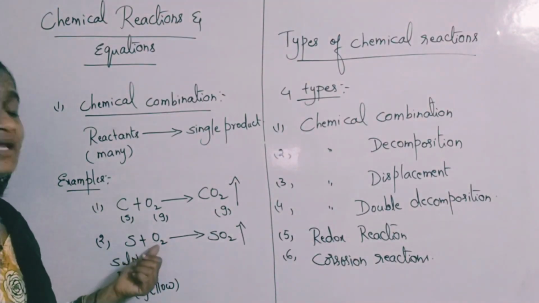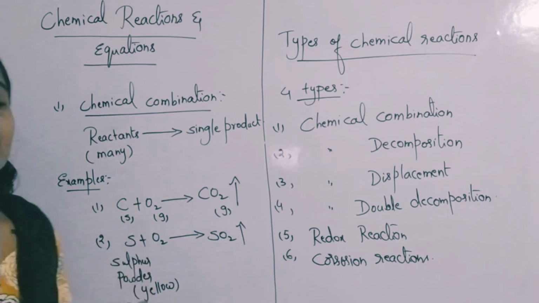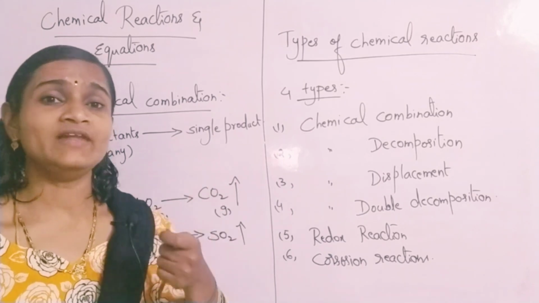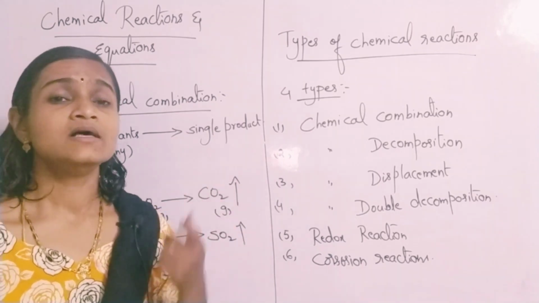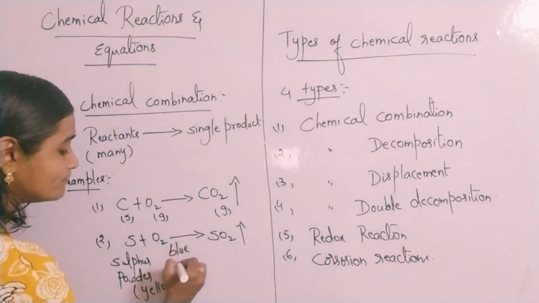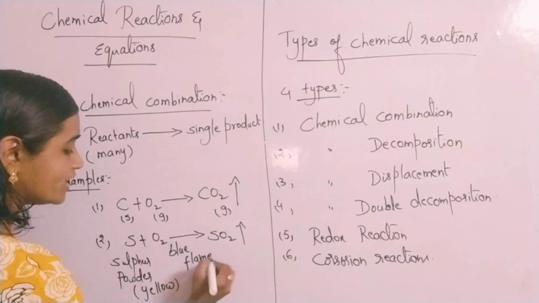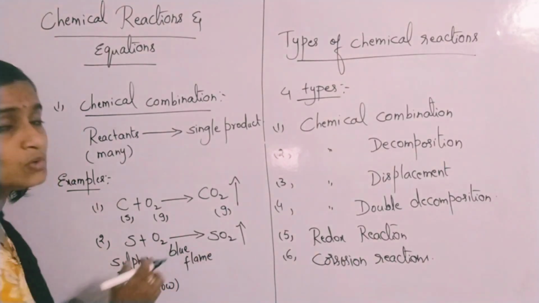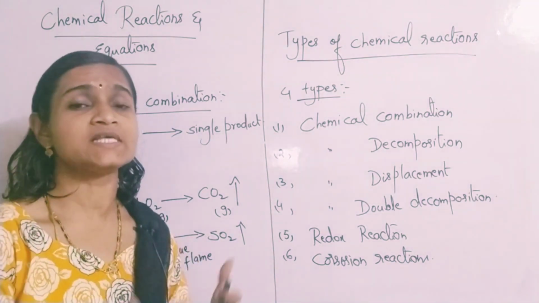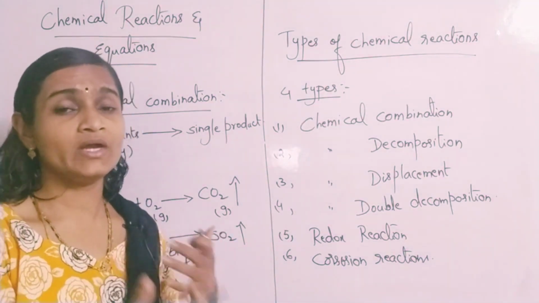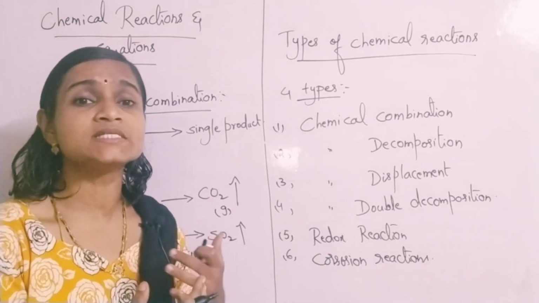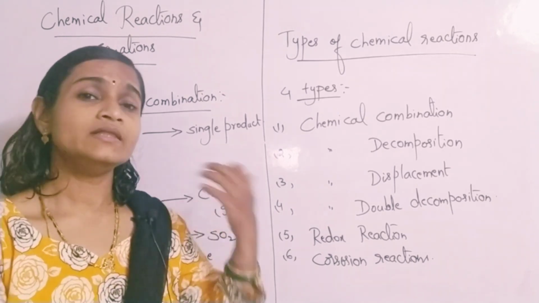When you take a deflagrating spoon and keep the sulfur powder on a flame, sulfur catches fire and burns with a blue colored flame. Please remember these kinds of points also. Not only the reactions, but also the color of the substance, the color of the flame, and sometimes the newly formed substance may be colored.